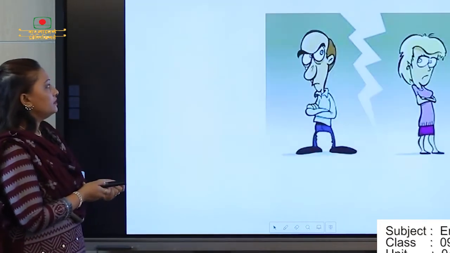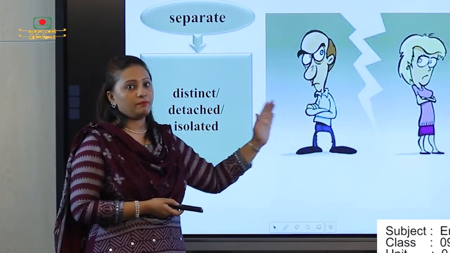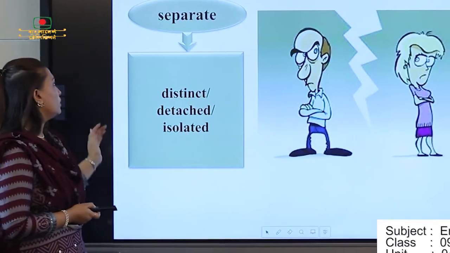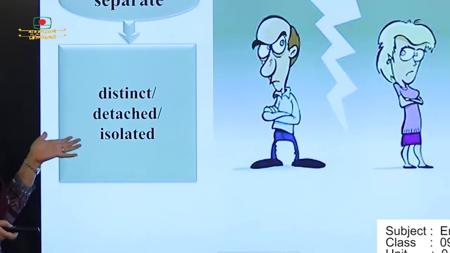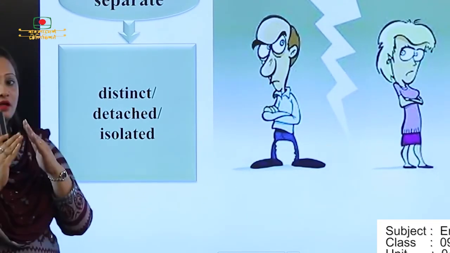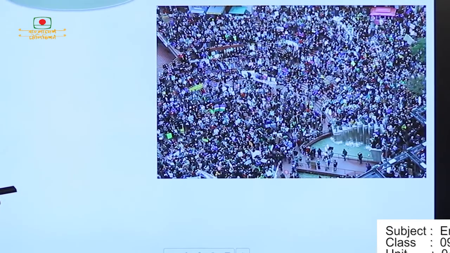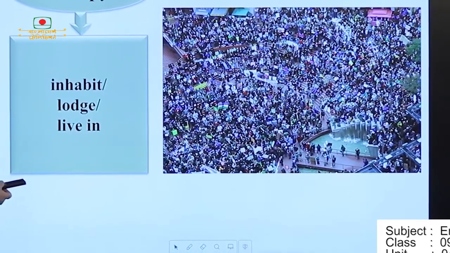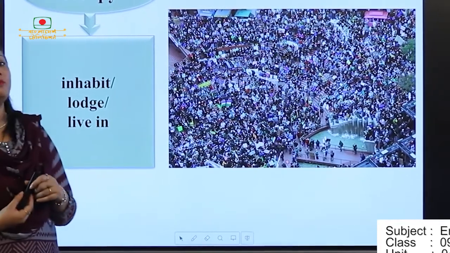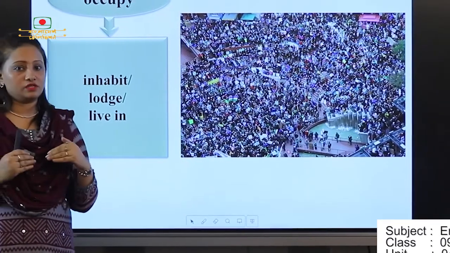And next picture, what we can see, separate. Separate means division. Okay, here you can find the word meanings distinct, detached, isolated, meaning divided, okay? And next one is occupy. Occupy means position, to set yourself in one position, right?